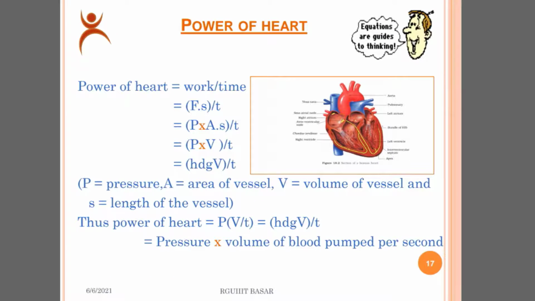Then go to another slide. Power of a heart. Power of a heart equals work per time. Work, as we know, equals force into displacement, which gives hdgV by t, where P is the pressure, A is the area of the vessel, V equals the volume of the vessel, and s equals the length of the vessel. Thus the power of the heart equals P into V by t equals hdgV by t, pressure into volume of blood pumped per second. So we can calculate the power of the heart with these formulas.